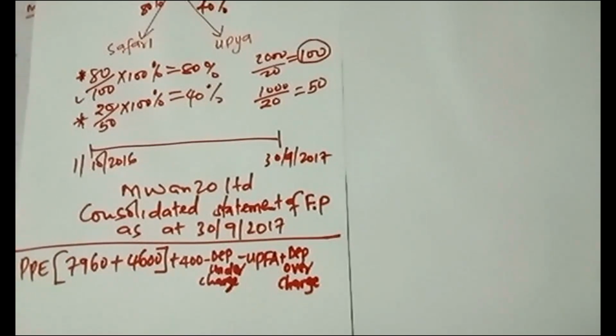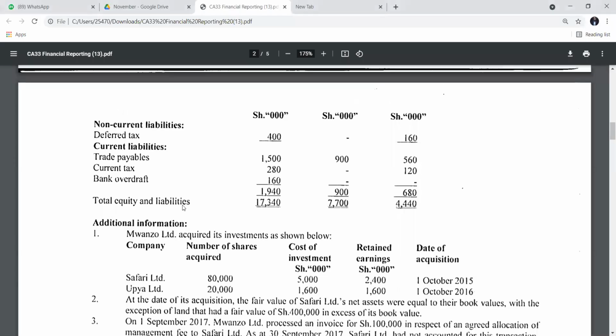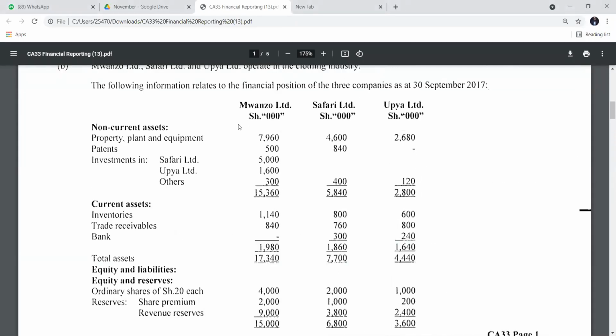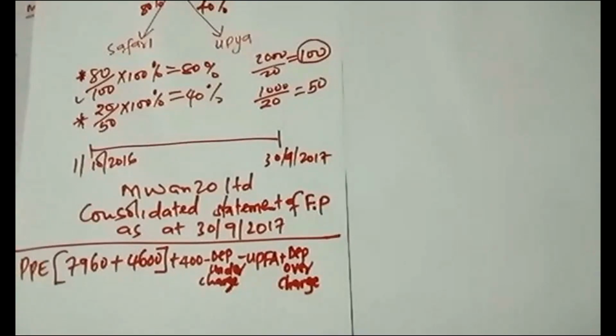After you are done with the PPE, that is property, plant and equipment, you move to the next item, that is the next asset. The next asset was concerning patents. That one was direct: 500 plus 840. So the parent plus subsidiary. So 500 plus 840. So the patents.